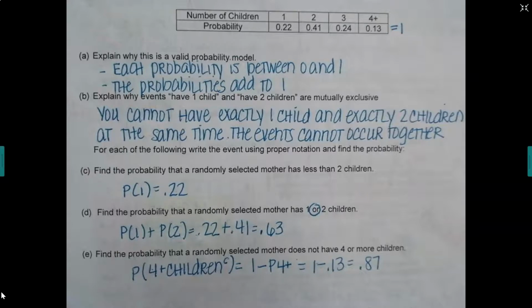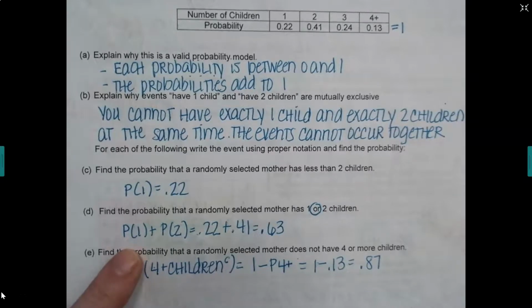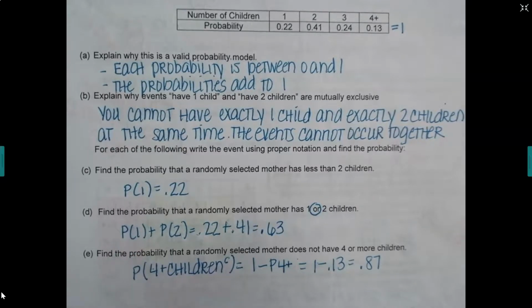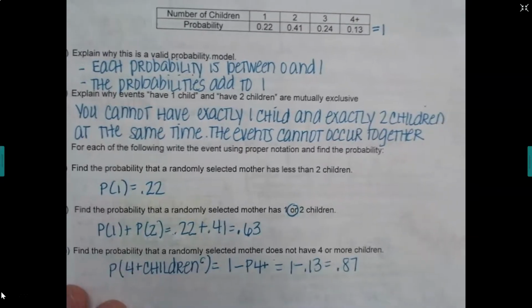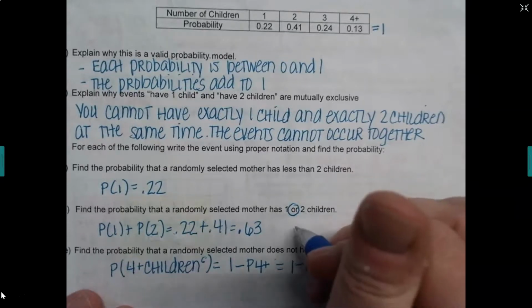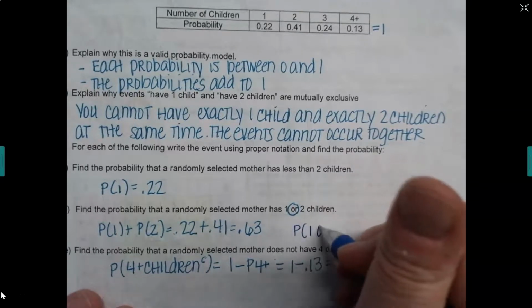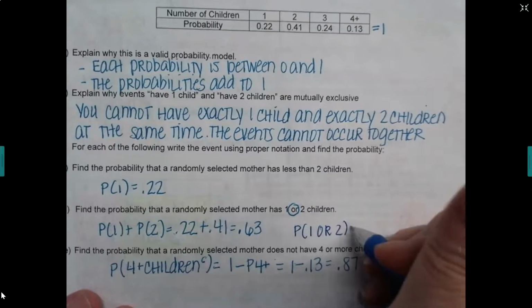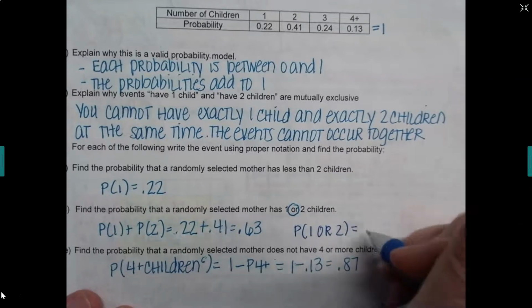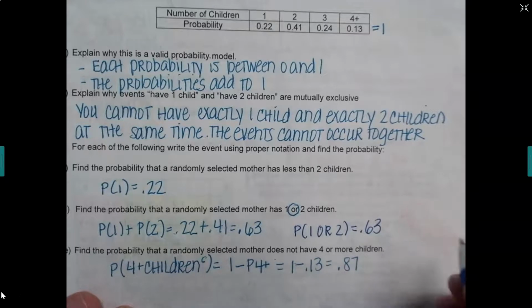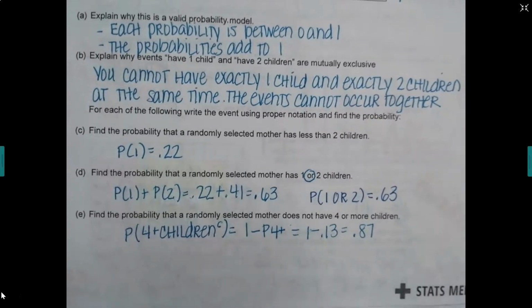Part D, find the probability that a randomly selected mother has one or two children. That's our inclusive or, so we're going to add them together. I'm showing you some symbology. The probability of 1 plus the probability of 2 equals 0.22 plus 0.41 equals 0.63. I guess you could have also written the probability of 1 or 2 equals 0.63. I like to see the addition, but if you didn't show me the addition and you just have that, that would probably be an acceptable response also.